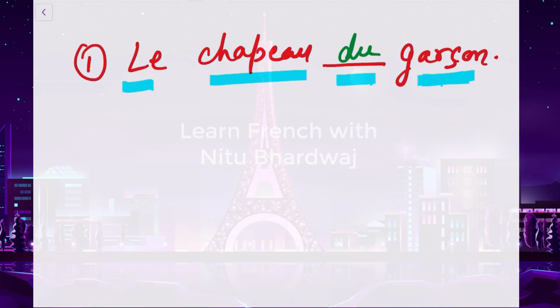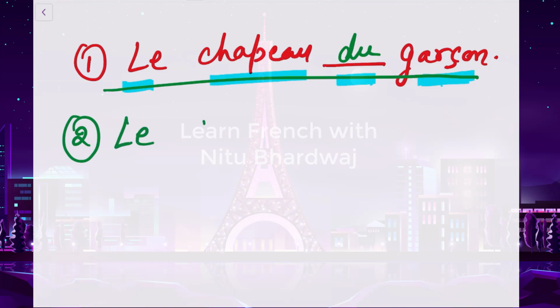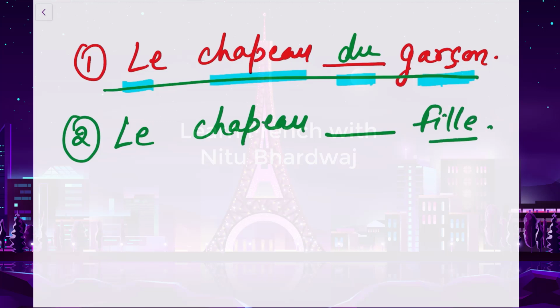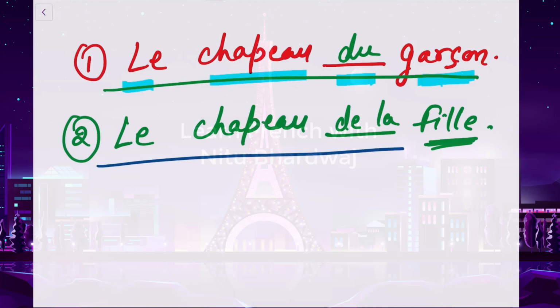The hat of the boy. Second example now. Le chapeau, the hat, dash, fille. Now fille is what? Girl, and this is in a singular form. So here we can put de la. The hat of the girl.